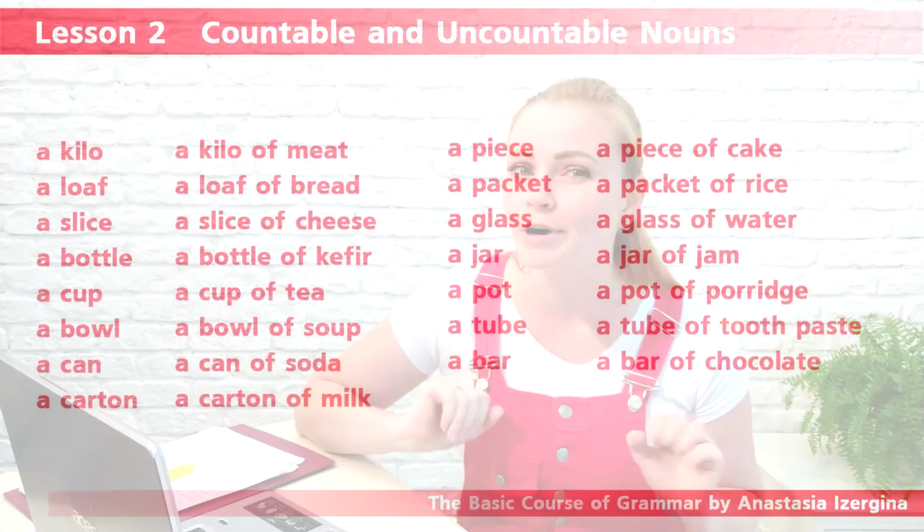By the way, the expression a piece of cake we use when we mean that something is very easy for us. We say, oh, it's a piece of cake for me. It means I can do it easily, no problems.